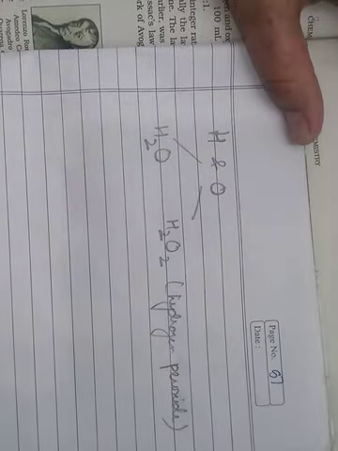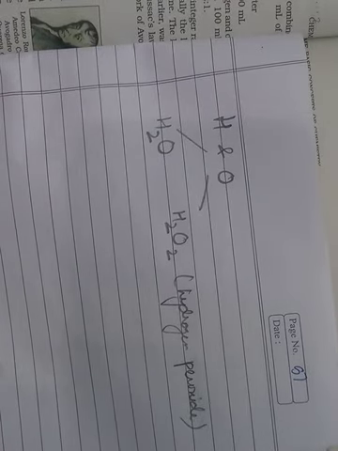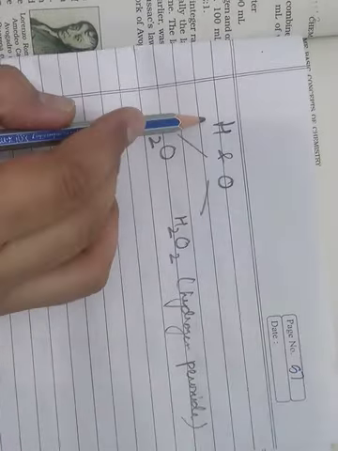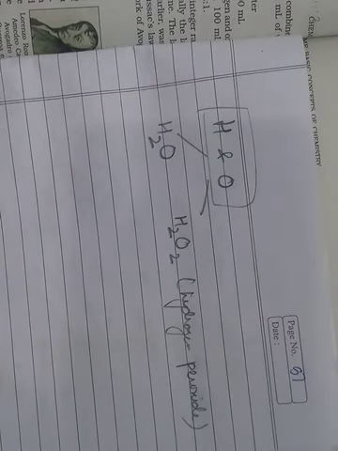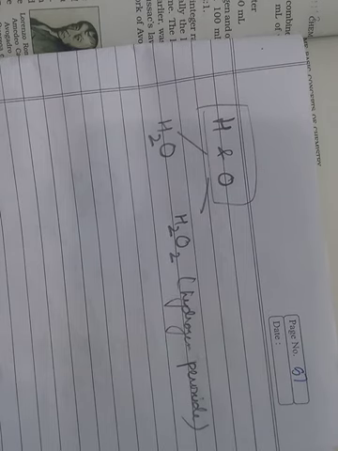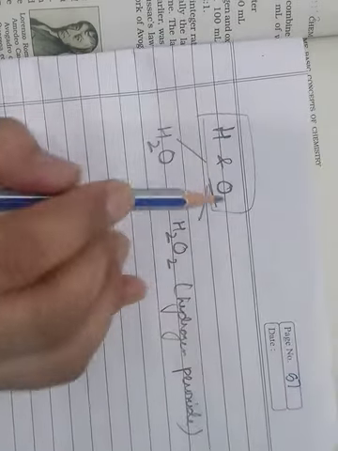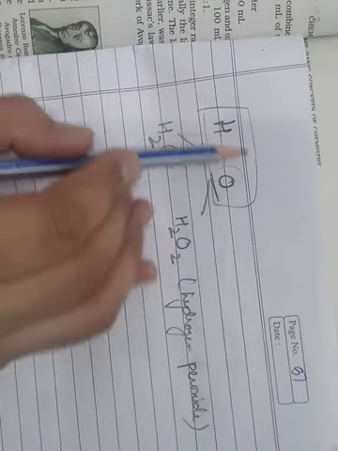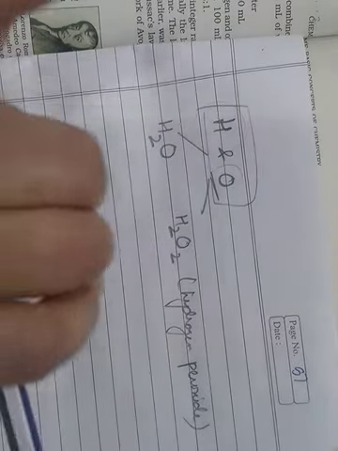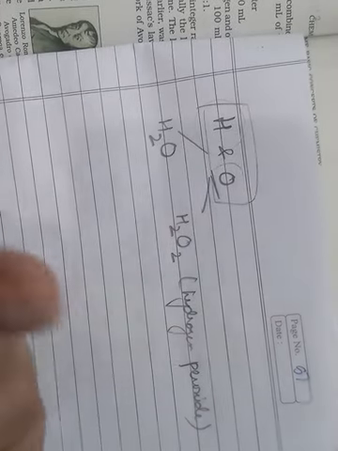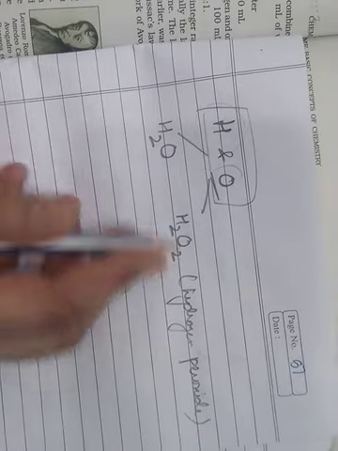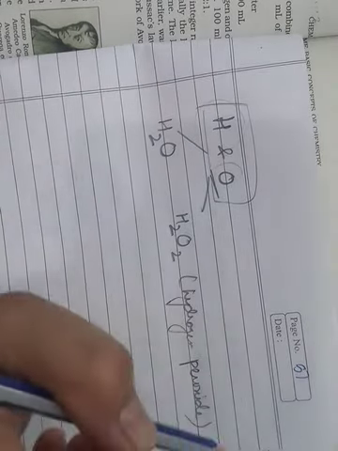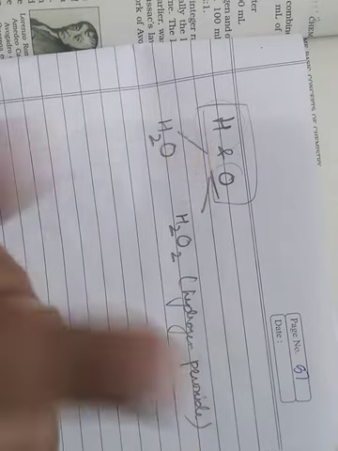Okay. Now what this law suggests is, when particular set of elements combine to form more than one compound, then one of the constituent's mass remains constant, while the other one varies in terms of mass in simple whole number ratio. Let us justify this. एक का मास कांस्टेंट रहेगा, दूसरे का मास जो होगा वो सिंपल होल नंबर रेशियो पे वैरी करेगा. सिंपल शब्दों में इसका मतलब ये है.